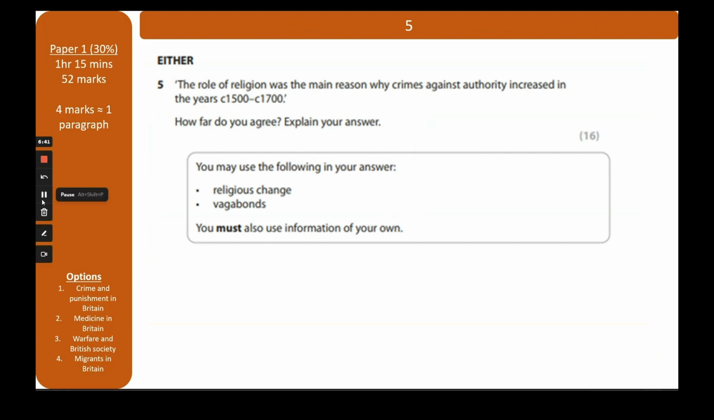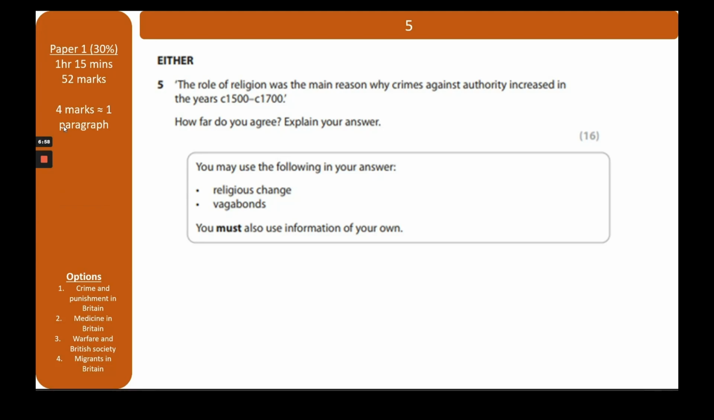So this is question 5 from the exam paper 2021, and the question is: the role of religion was the main reason why crimes against authority increased in the years 1500 to 1700. How far do you agree? You may use the following in your answer: religious change and vagabonds.